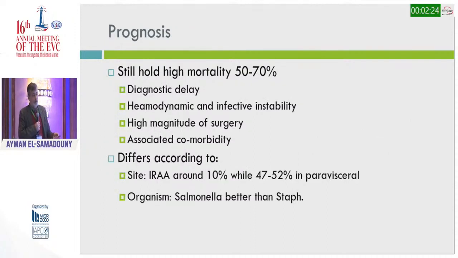Any infected aortoiliac aneurysm still holds a high mortality, 50-70%, maybe because of diagnostic delay, hemodynamic and infective instability, high magnitude of surgery, and associated comorbidities. It differs according to the site. The infrarenal aorta is around 10% mortality, or 47 to 52% in the perivisceral area. The organism is usually Salmonella, but Salmonella has better mortality figures than the staph.